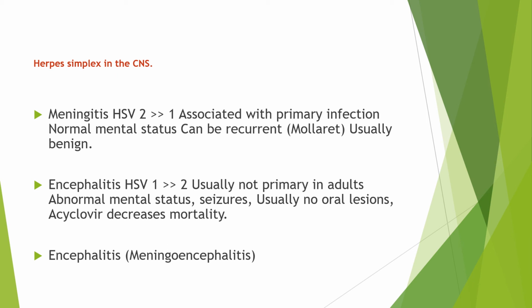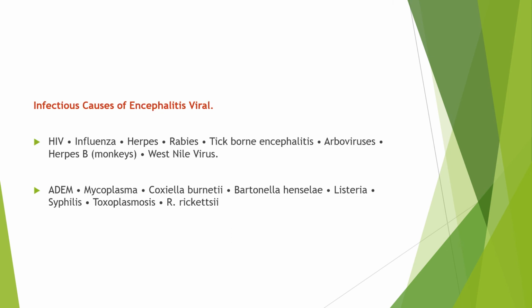In this case, we have to give meningitis empirical therapy as well. The infectious causes of encephalitis: most of the time it is viral, and the most common virus is herpes, and other viruses are HIV, influenza, rabies, tick-borne encephalitis, arboviruses, herpes B, and West Nile virus.